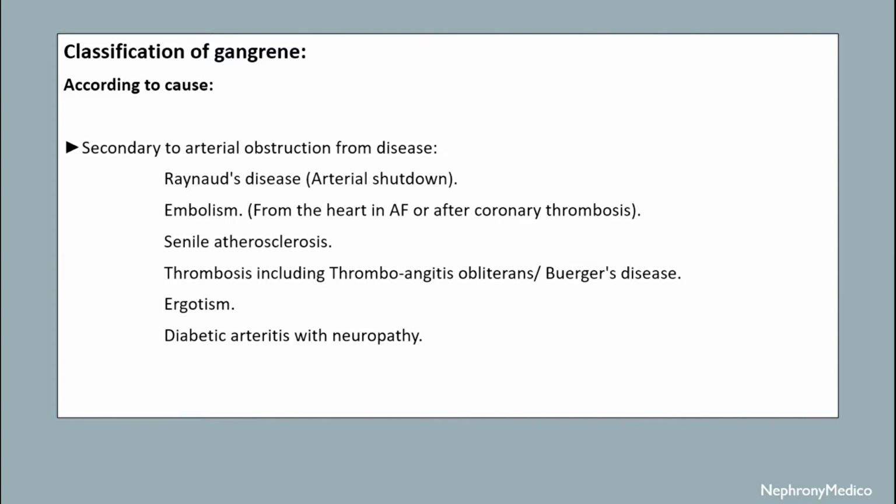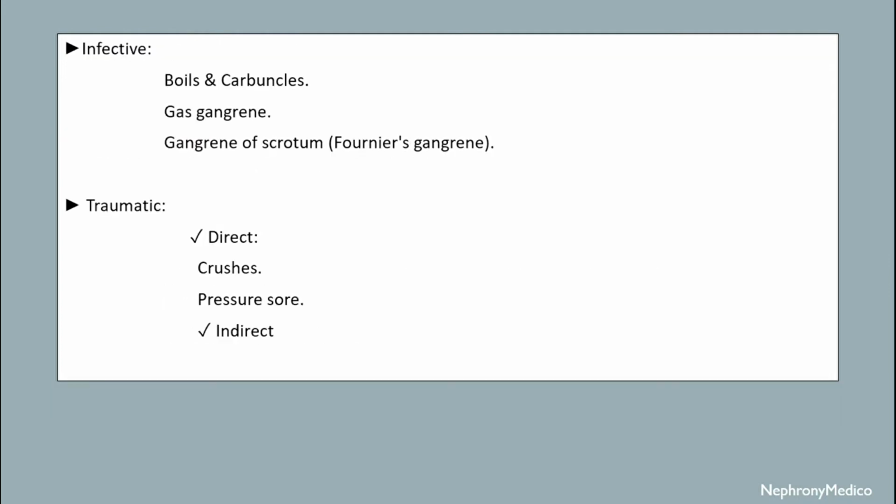Classification of gangrene. According to cause, secondary to arterial obstruction from diseases like Raynaud's disease, embolism, senile atherosclerosis, thrombosis including thromboangiitis obliterans or Buerger's disease, ergotism, diabetic arteritis with neuropathy. Infective, which includes boils and carbuncles, gas gangrene, gangrene of the stomach.